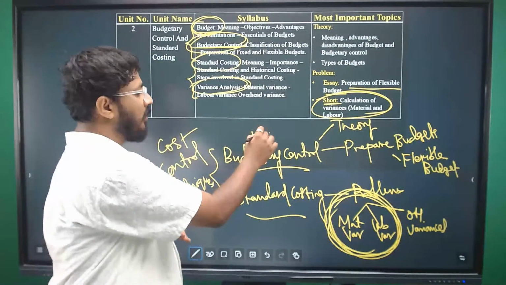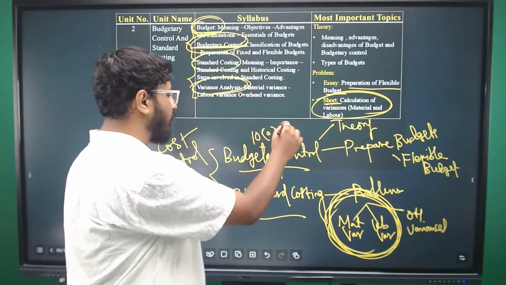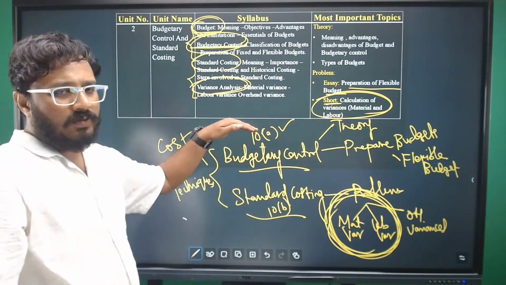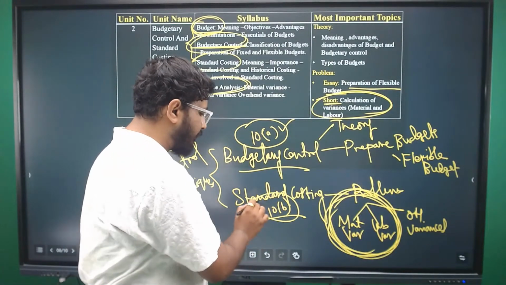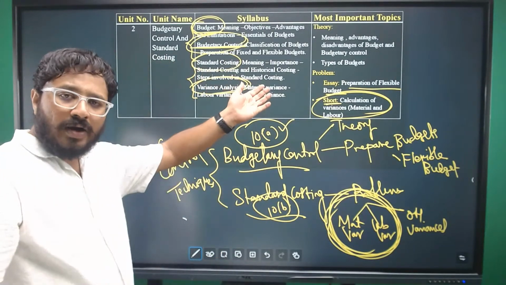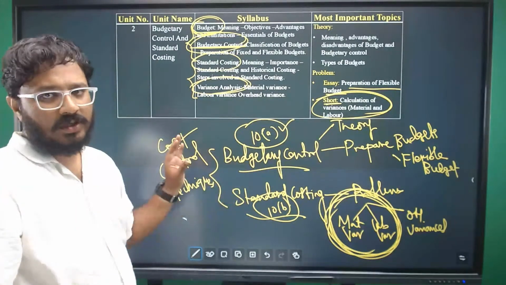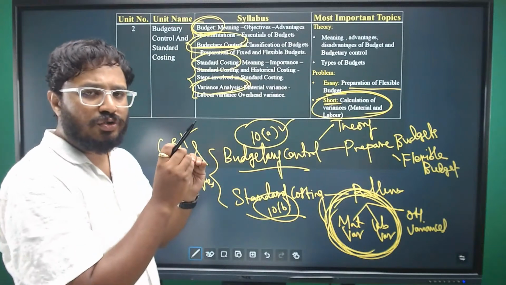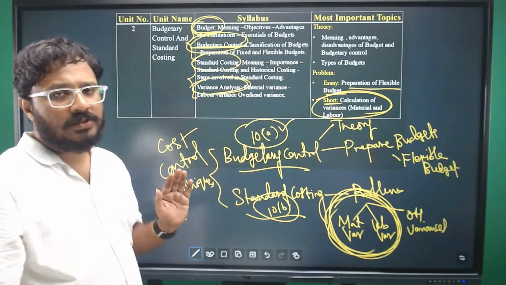Question number 10A, this is 10A, this is 10B. So when it comes to long answer questions, you may plan whether to attempt 10A or 10B. But when it comes to Part A, short answer questions, you may get any one topic. So you need to be good with both topics. At least you should have an understanding of what is budgetary control and what is standard costing.